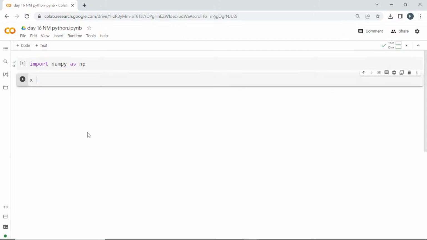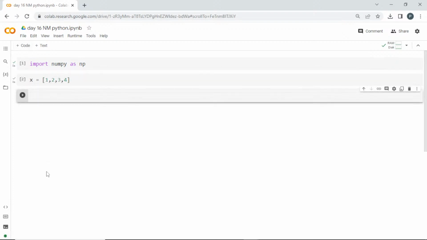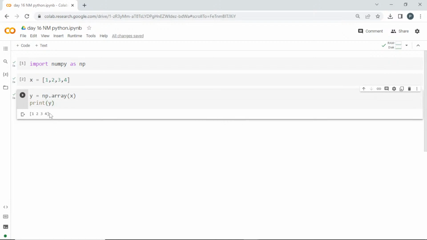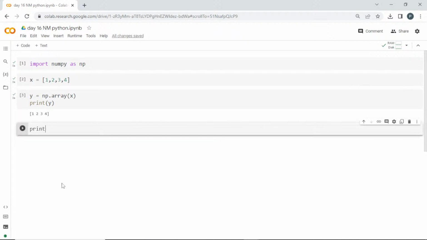So let me create an x. I'll create a list. So this is a Python list. Now I'm going to store it as a numpy array. In the variable y, let me call np.array, and inside I can pass this x, so it can be converted into an array. I'll print y now. See here, I got this 1, 2, 3, 4, which is a numpy array, and you can check it. I'll print the type of y.